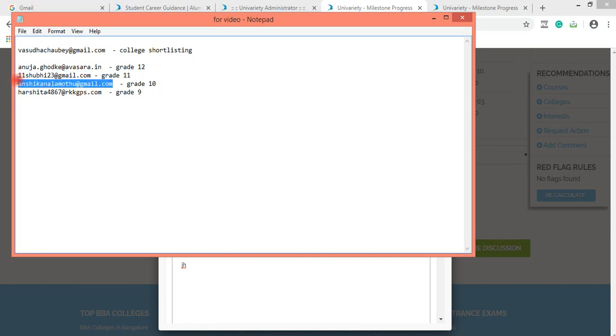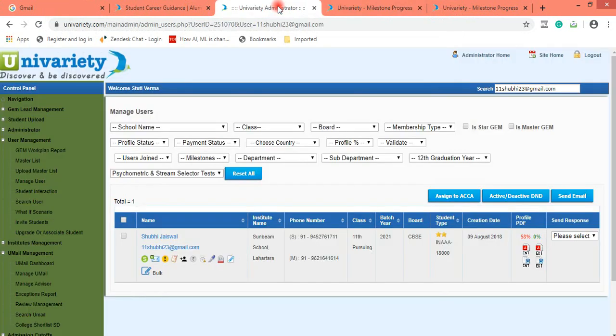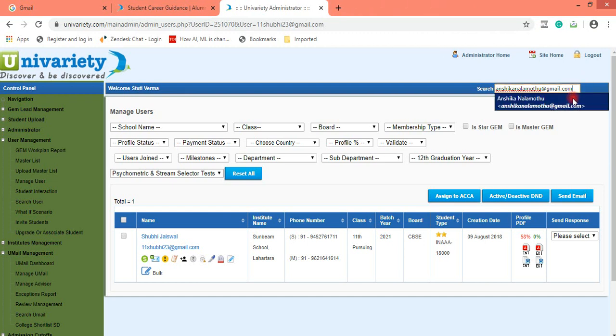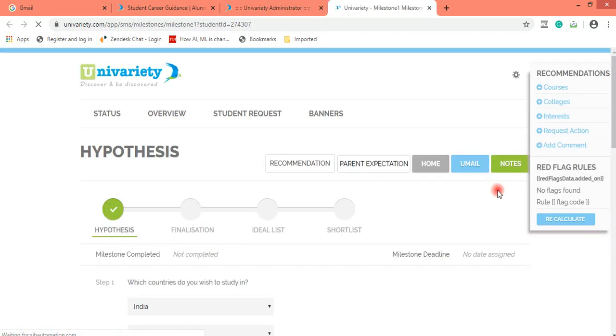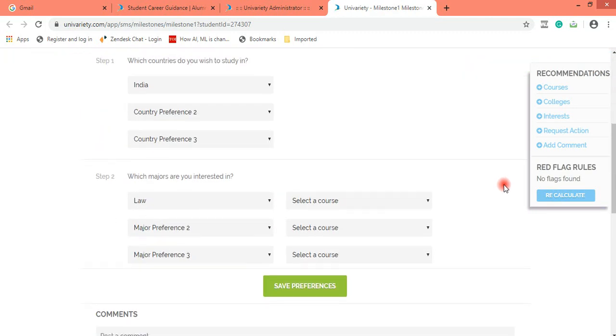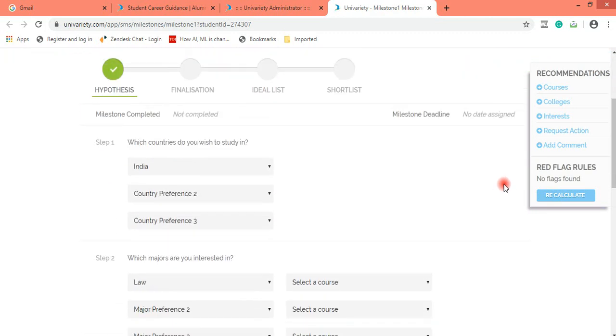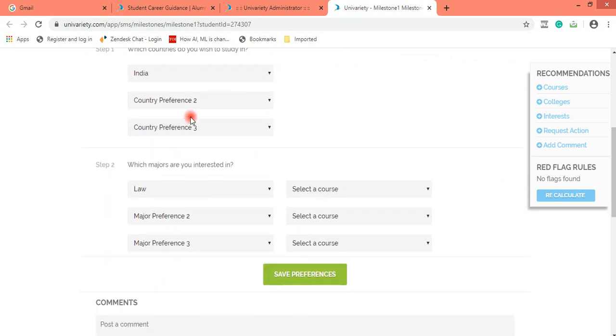Let me show you a grade 10 student's profile. Even if you're talking to grade 9 and grade 10 students, these two milestones are visible, which are country and major, and these need to be changed.